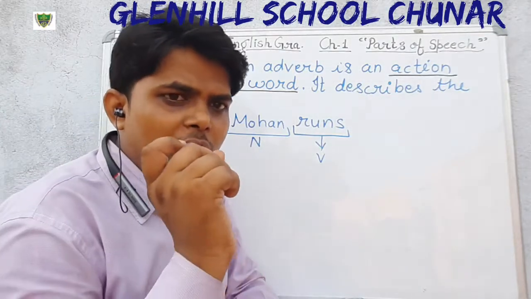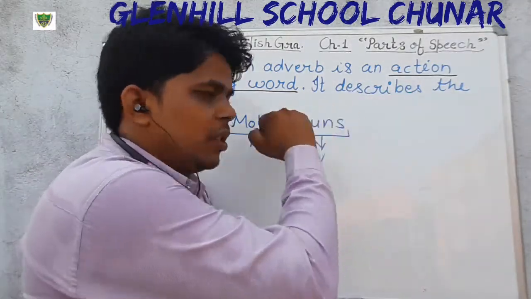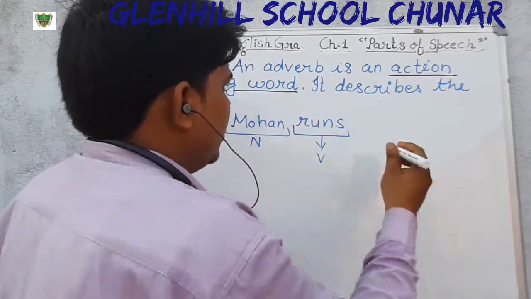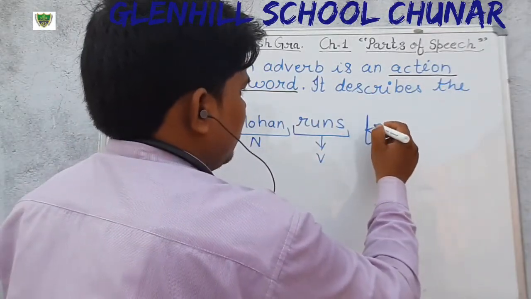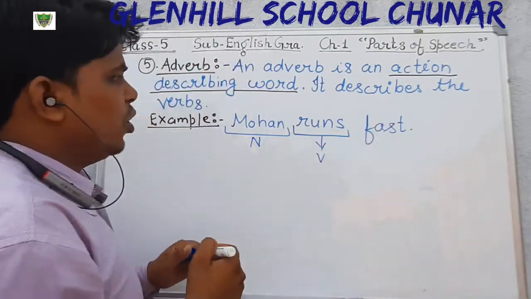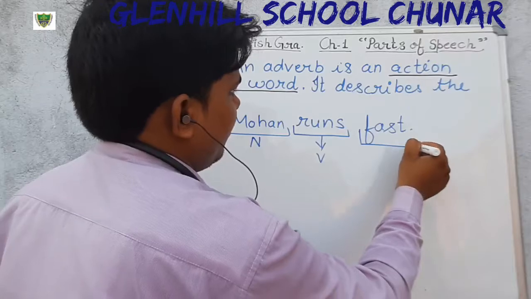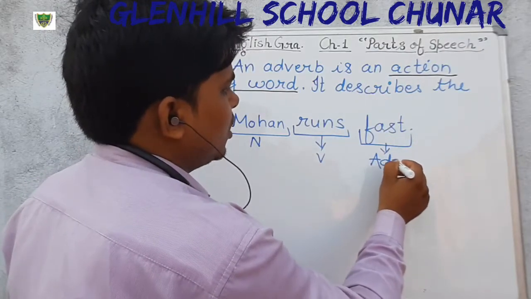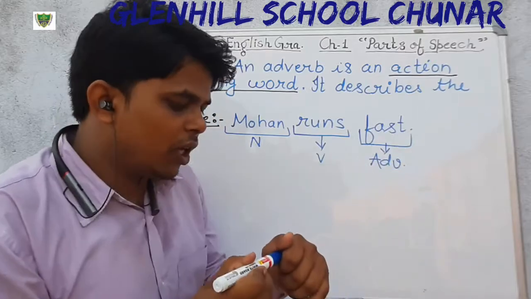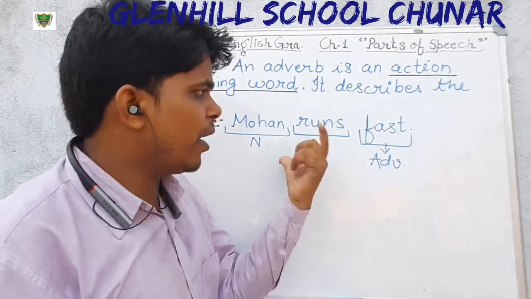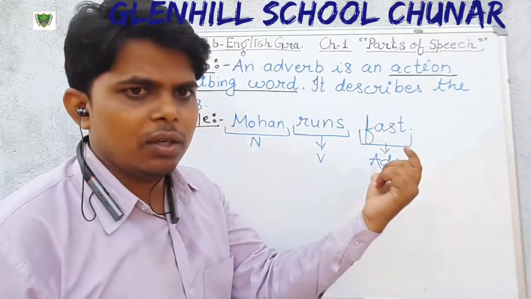We have to put a word that describes the verb runs. Suppose fast. Mohan runs fast. In this sentence, what is adverb? Fast is adverb because the word fast describes the run, in which manner Mohan is running.